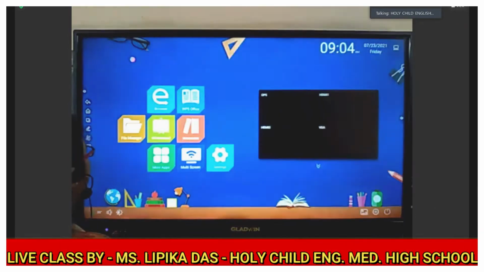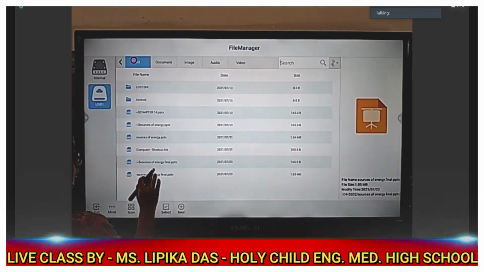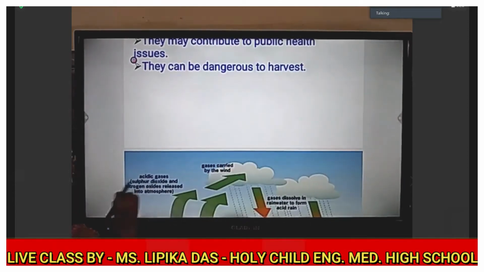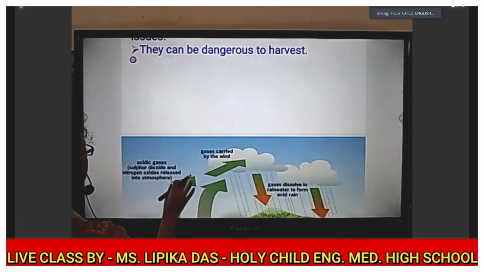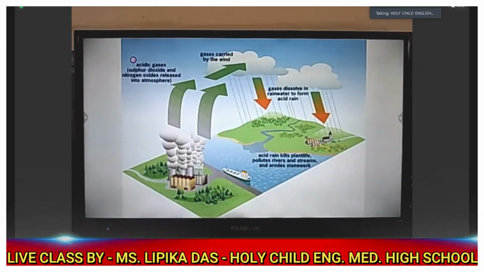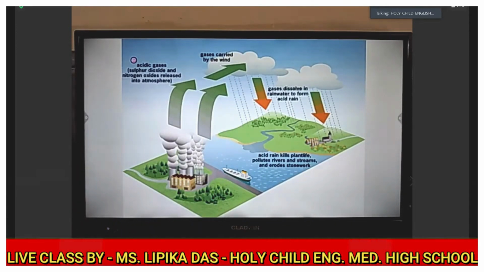Now let us go back to our slide. What we were discussing. See, here is an example. Here I have given this picture. See this picture? It will be clear to you. Okay, see this picture. These factories, here what happened in factories?